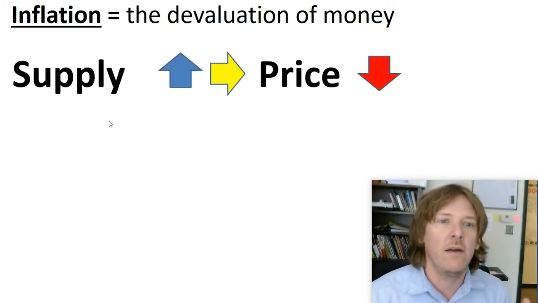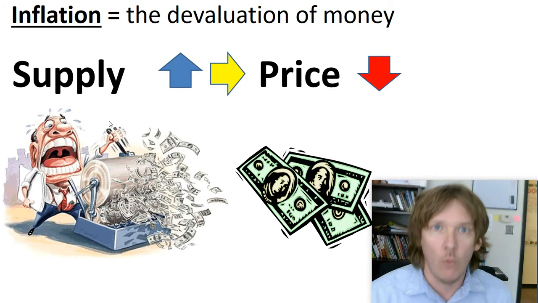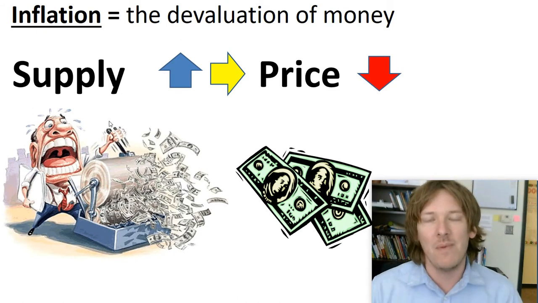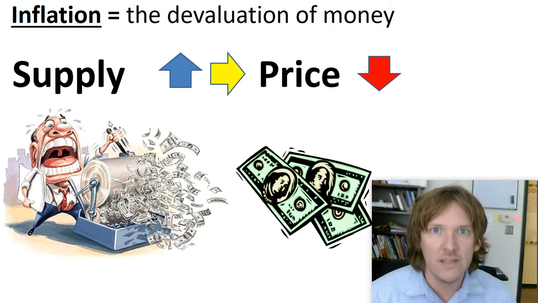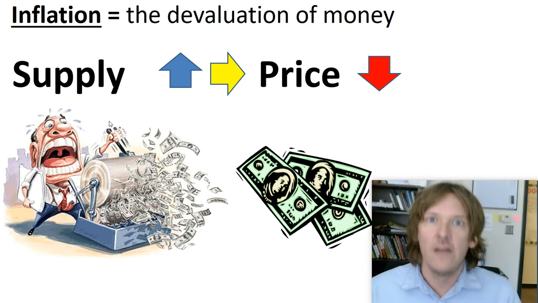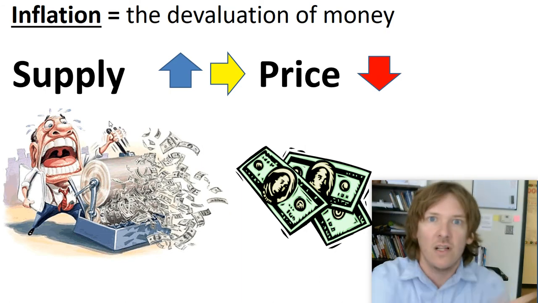But what we're focusing on is when the supply of money goes up, the price goes down. When the government prints too much money, or the government produces a lot of money, they print it, they loan it out to the banks at a very low rate. The banks loan it out to us at a very low rate. So there's a lot of money in the economy.